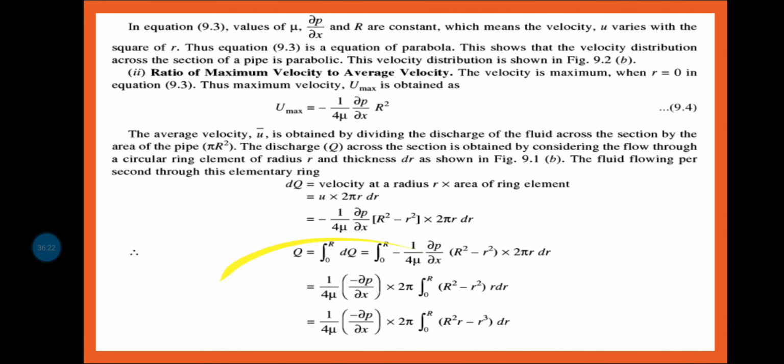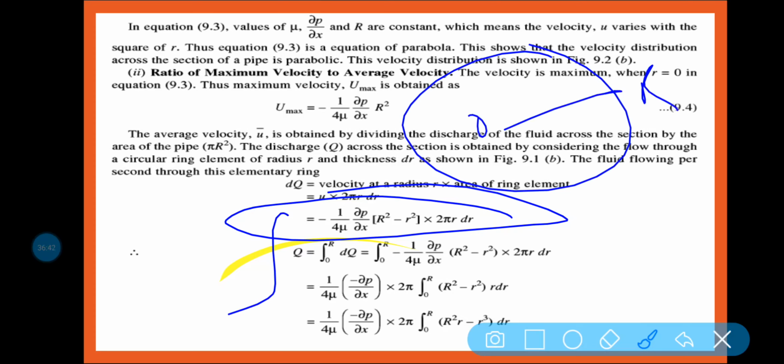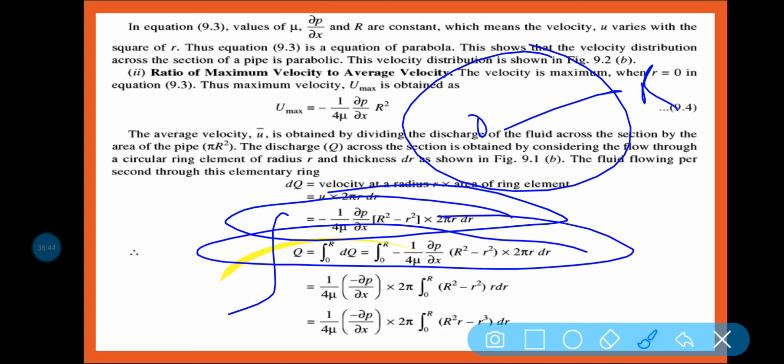Clear? So if it is your equation, put the value: dq is equal to this equation I have got. Now if I am integrating dq, it is varying from 0 to r, because the total radius is varying from 0 to r. So if you are integrating this part from 0 to r, what will you get? 1 by 4 mu into minus del p by del x into 2 pi, integral 0 to r of capital R square minus small r square, r dr.